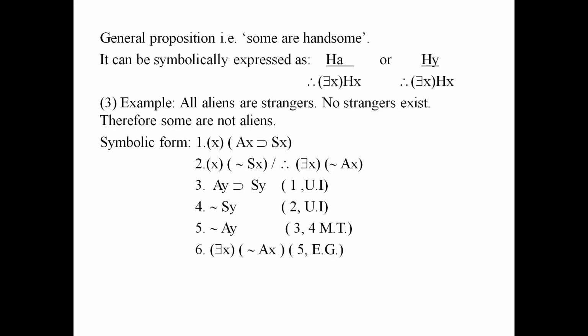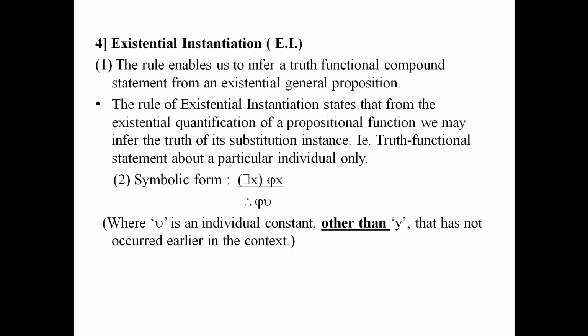Now we come to the last rule, that is the rule of EI, existential instantiation. Don't mix this instantiation with the method of instantiation. They are rules of existential instantiation. They are not the methods. The rule enables us to infer truth functional compound statements from an existential general proposition.